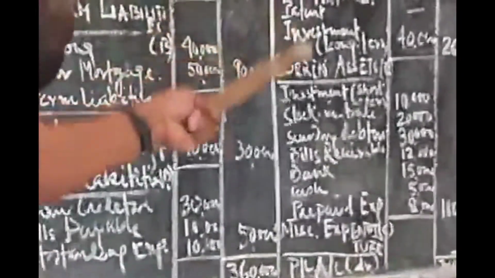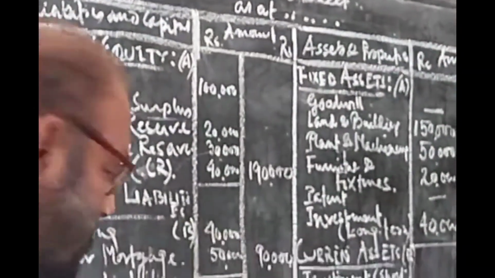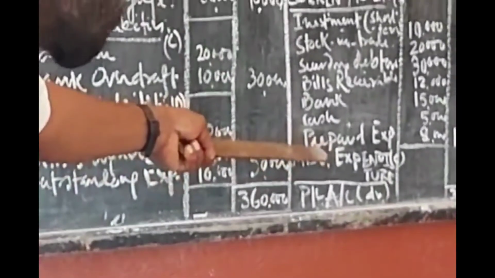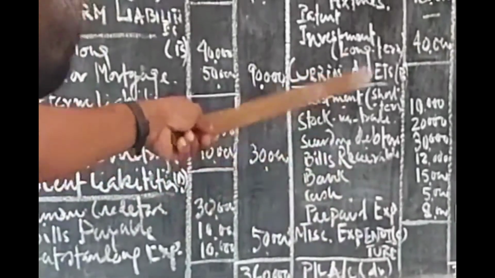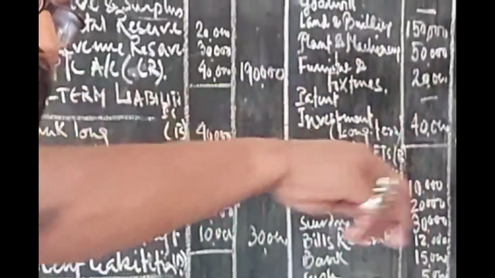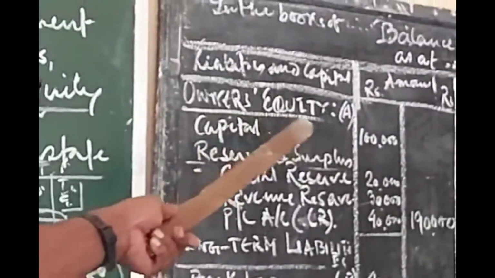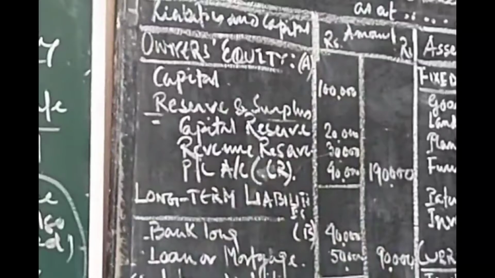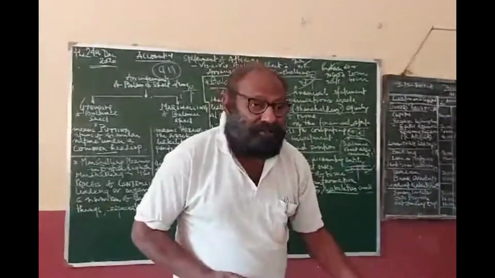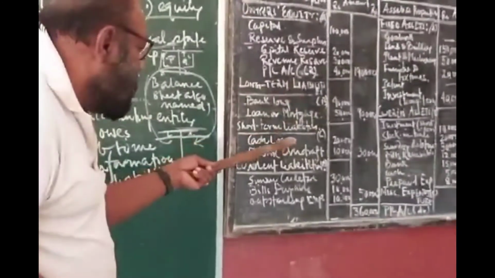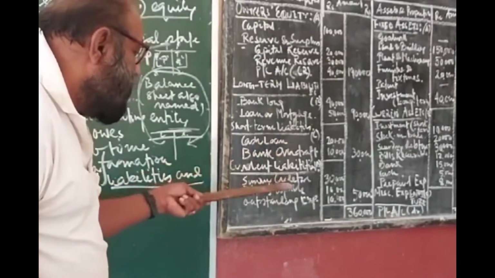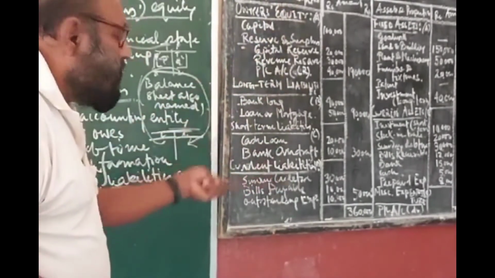Okay, so this is the order of permanence, and if you reverse it, then if you start with prepaid expenses, cash, prepaid expenses, bank, bill receivable, then it will be order of liquidity. Clear? And in the same way, the owner's equity is the strongest, the most solid as a liability. Okay, it is paid up at the last. So it is the most permanent liability. Then after that, long-term loan, and after that, short-term loan, short-term liabilities, and again liability. So it is order of permanence.